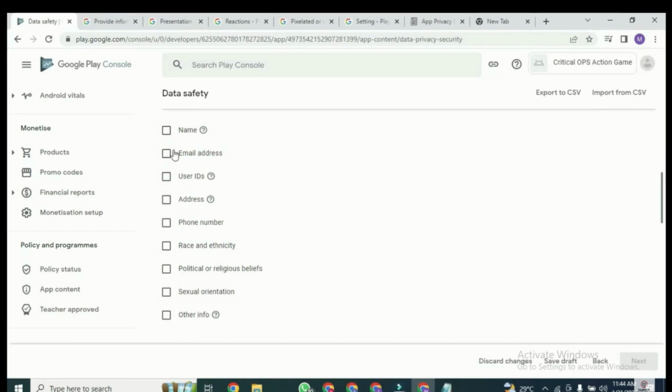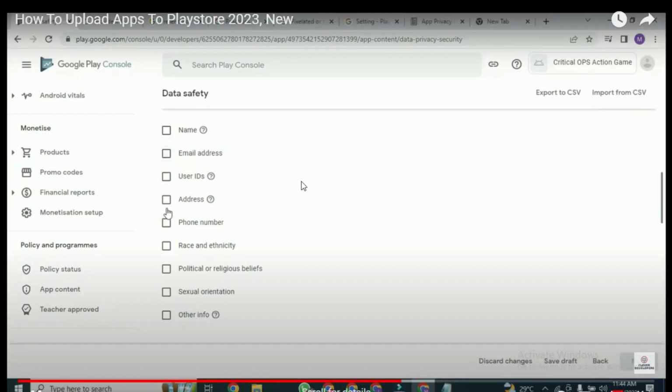Let's wait for it. If you don't have any of this, maybe your app doesn't require any of this information, maybe it doesn't require authentication for the user to be authenticated before using your app. Like all these games, most games, 90% of games on Play Store, don't require user authentication for you to play the game. Once you click on the game, you just go ahead and play.